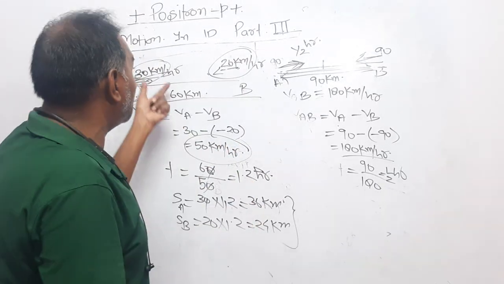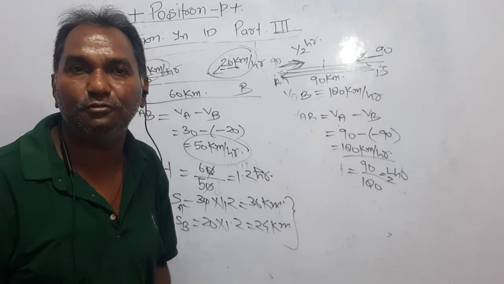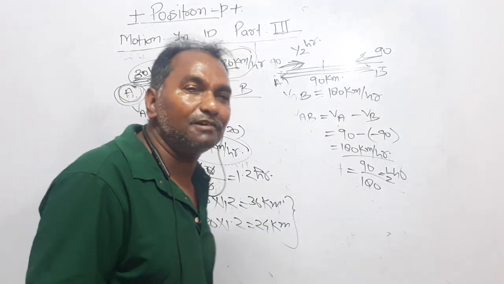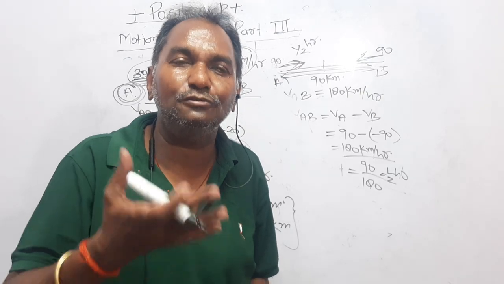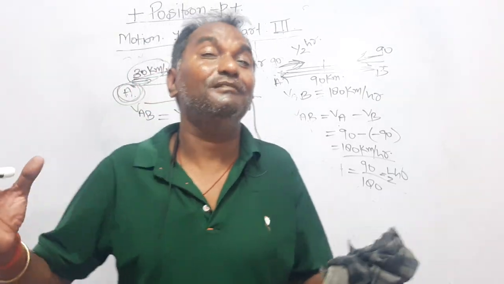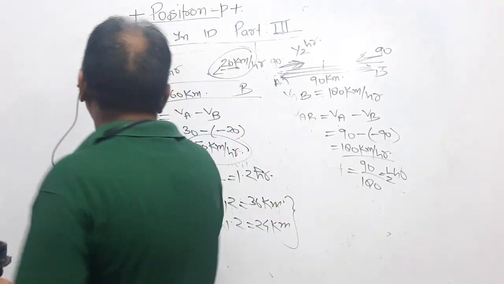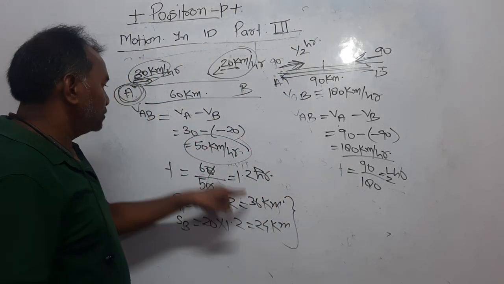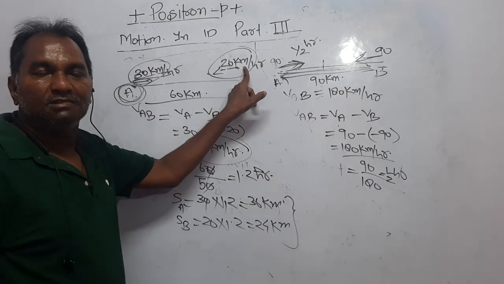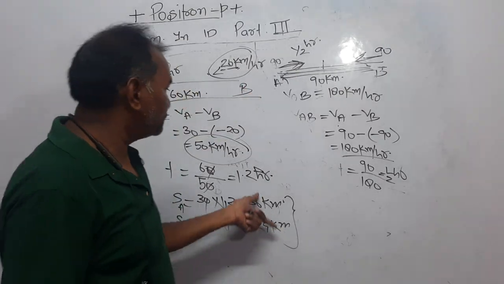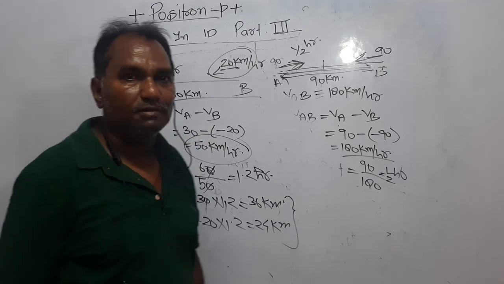Now you have to apply the individual velocities in 1.2 hour. Actually, in reality, what is it? It is relative velocity. Why do we apply it? In order to solve the problem easily. But actually, they are not. They are traveling with their own velocity. That is why we find how much distance each will cover in 1.2 hours. I considered the individual velocities and got this, and ultimately if you sum, you will get 60 km.